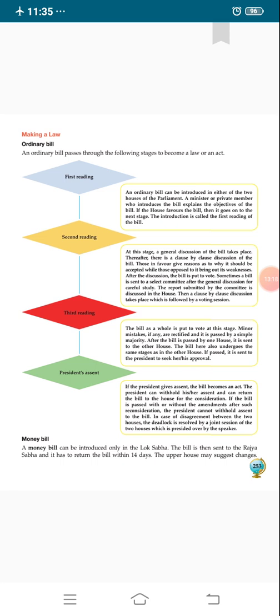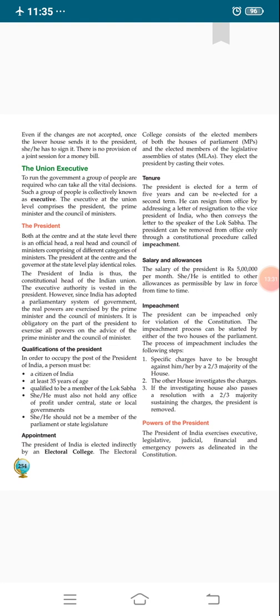The upper house, it means Rajya Sabha, may suggest changes in the money bill, only suggestions. Even if the changes are not accepted, once the lower house sends it to the president, it is fine. When the upper house suggests changes, the Lok Sabha may accept them or not accept them, either way. Then Lok Sabha sends the money bill to the president, and the president has to sign it.